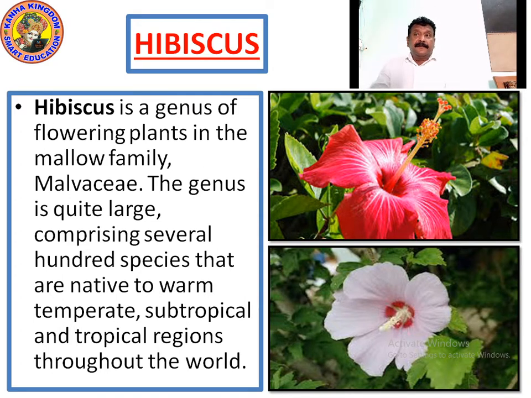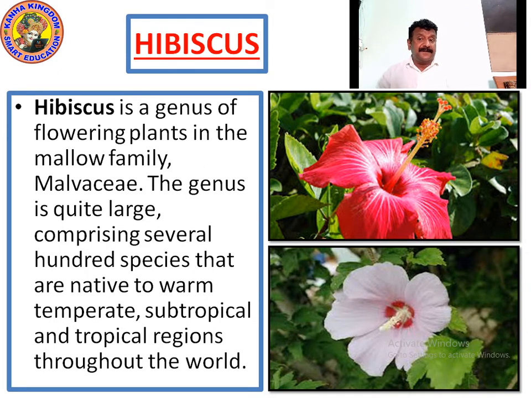It is from the mallow family, where it has 244 genera and 4,225 species.